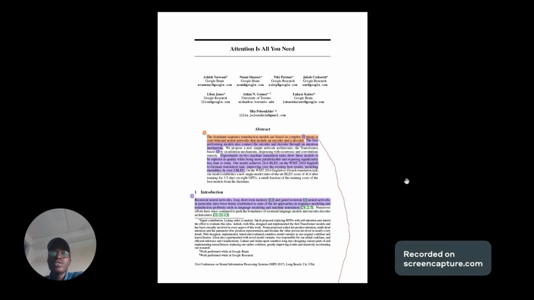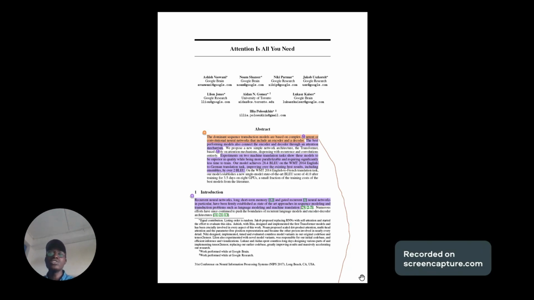Today we'll be looking at Attention is All You Need. The Attention is All You Need paper is a very revolutionary paper in the field of artificial intelligence. This paper stands as the backbone of modern artificial intelligence as we know it today. When we talk about applications such as ChatGPT, Gemini, Anthropic Claude, and the likes, they all sit on this Attention is All You Need paper.